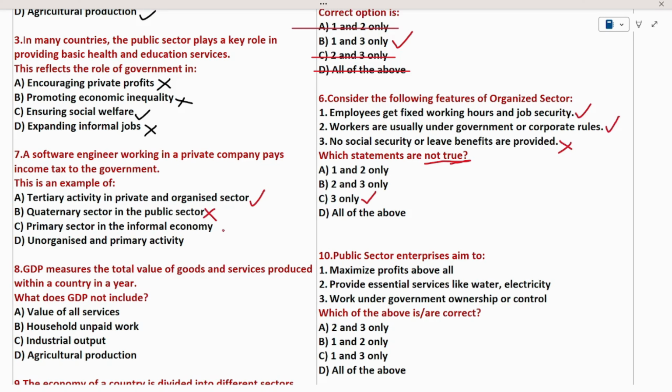Primary sector in info. We know that primary sector never included any software company. So this statement is wrong. Option D, unorganized and primary sector. We know that software is a purely organized sector. So option D is also wrong. So what remains, option A, is the right answer.